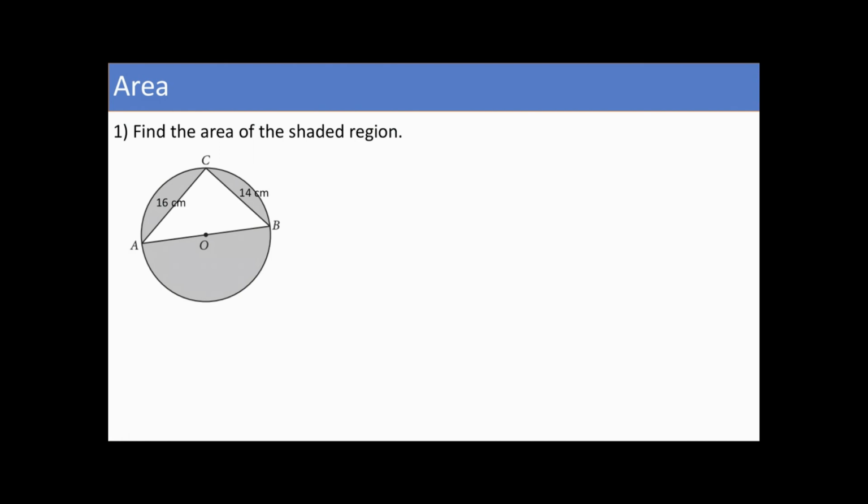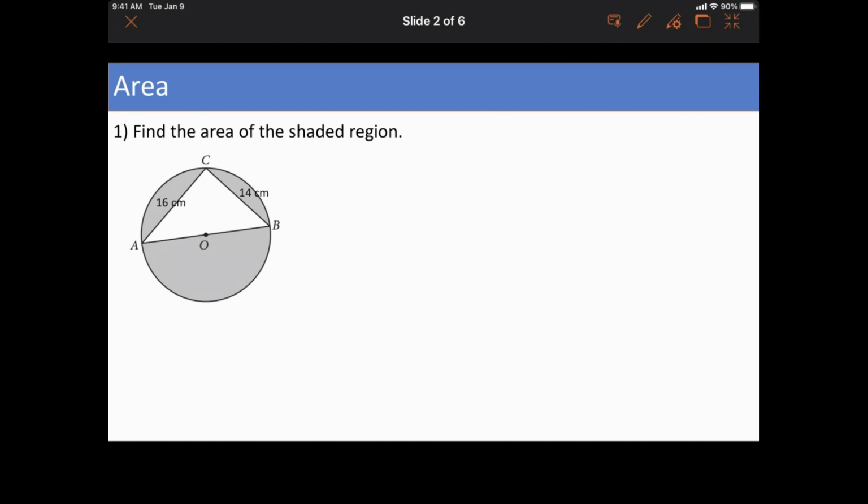What does the direction say? We're looking for the area of the shaded region. One of my first questions is, what do you see? What do you notice? Write down everything that you know about this. See what you can figure out. I will tell you, draw the picture or print out the slides, because it's really helpful to draw things in context of the picture. When you just put the work over here with no picture, it doesn't make as much sense, and it's easier to do the work inside the diagram.